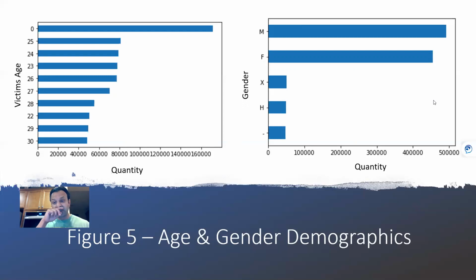Next, we wanted to take a look at what gender it was. And we found out that basically the majority of these crimes are being committed by males. Again, you'll see females really not far behind committing the acts. And then the X and H are genders that wanted to claim themselves as not being part of a male or female gender category.